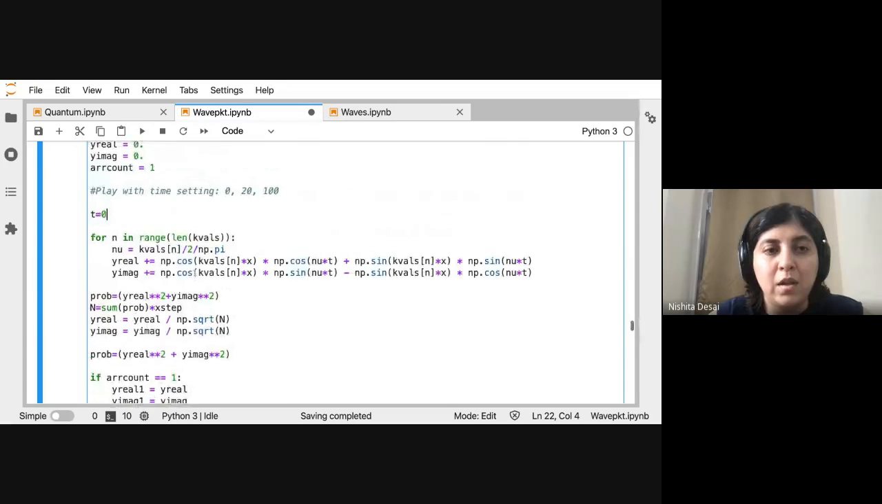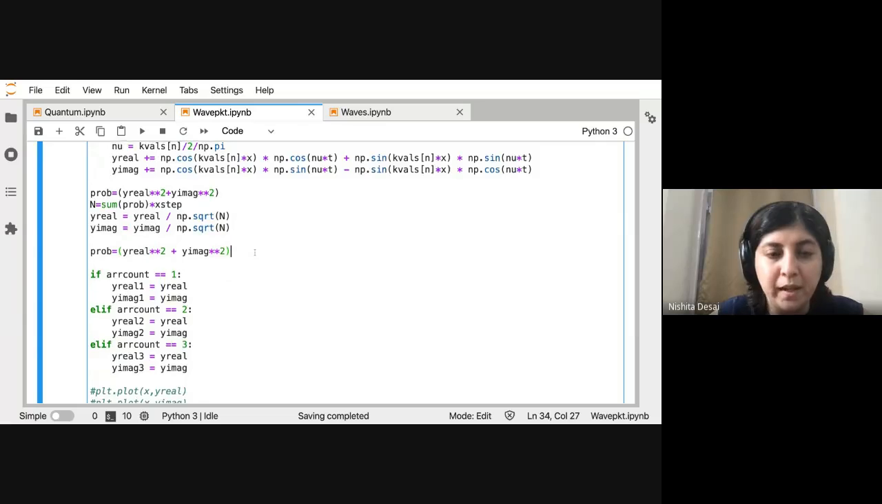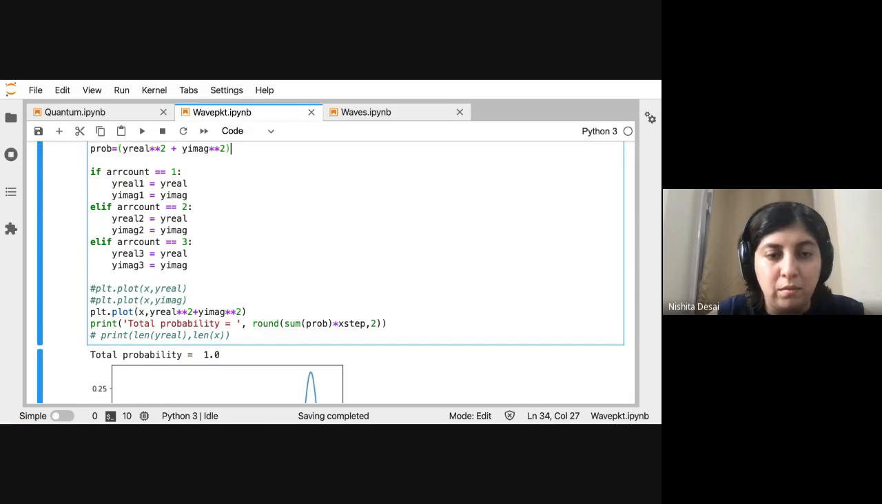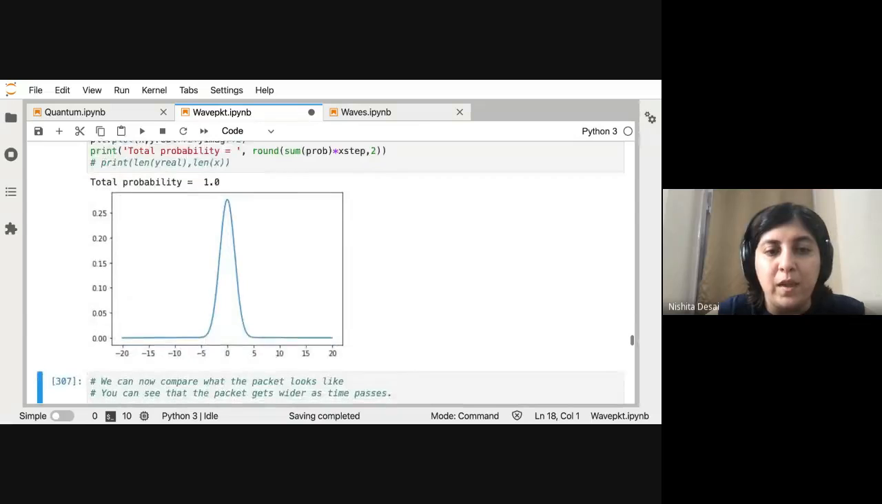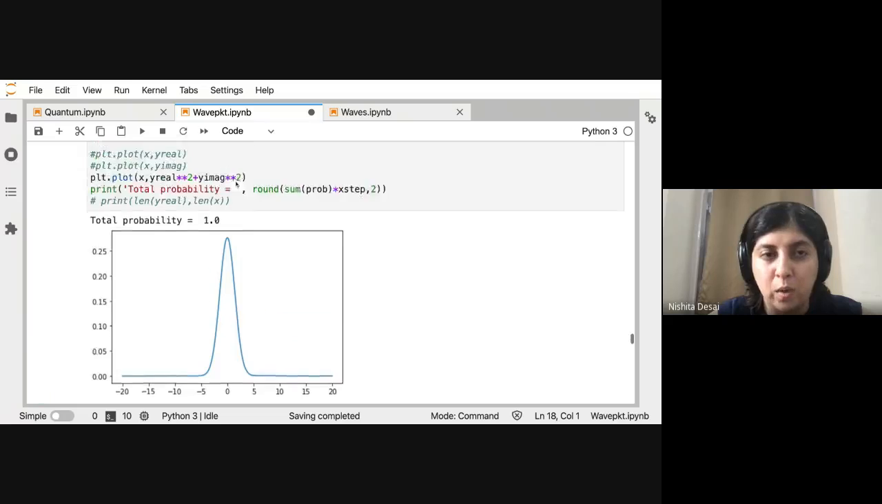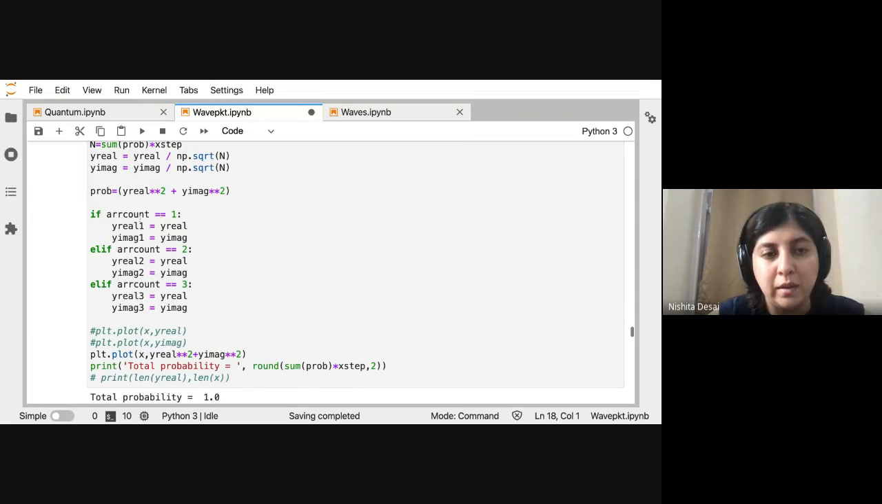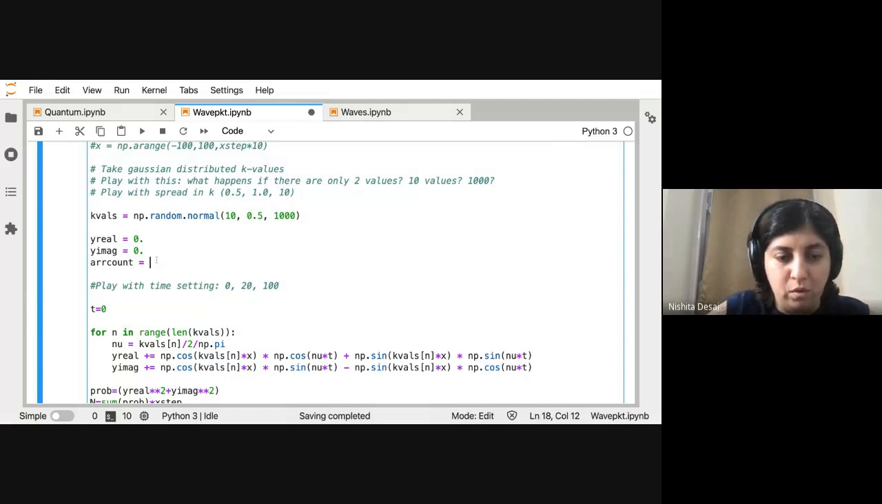Let's start with the first one. Let me run that. At t equals 0, you have this wave packet that is centered at 0. Total probability is normalized to 1, and it has now been stored in this y real 1 and y imaginary 1. Now we can do 2.